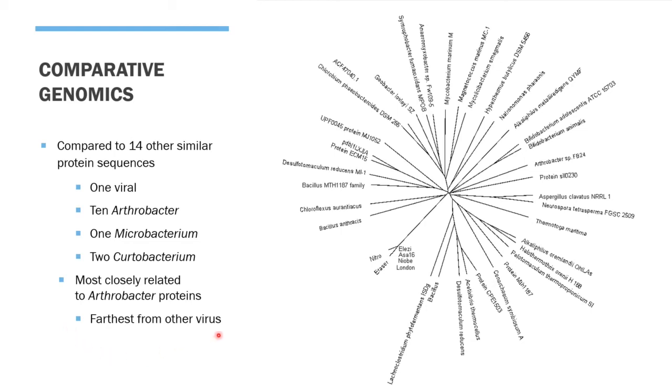Even though the virus was found far away, it was expected that as a virus, it would probably be linked closer than bacterial. This comparative genomics analysis was also done on the PFAM01910 family, and it was found that the viruses branch from a common node with Bacillus anthracis and Chloroflexus aurantiacus.